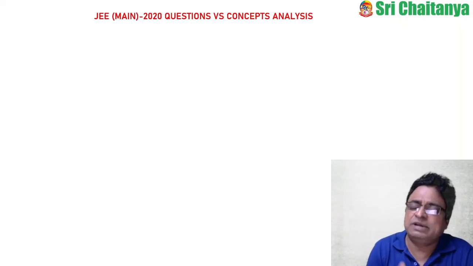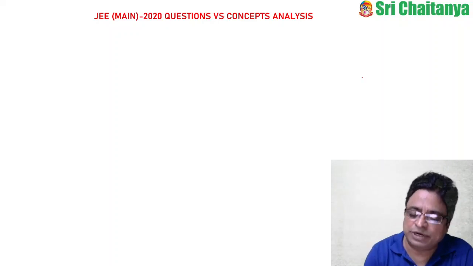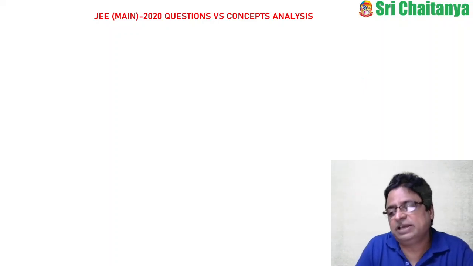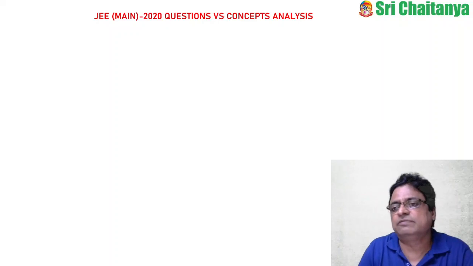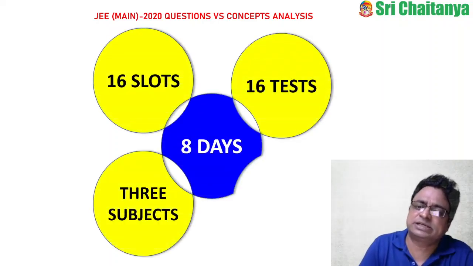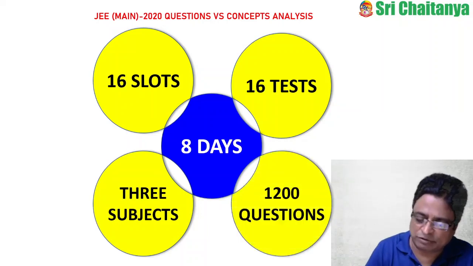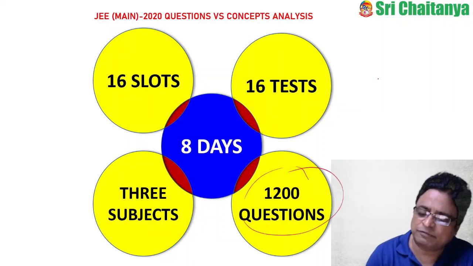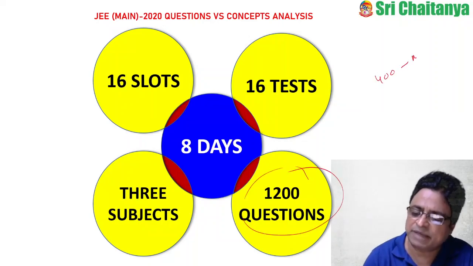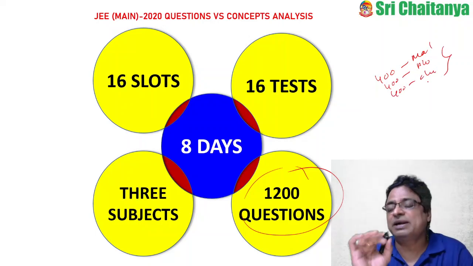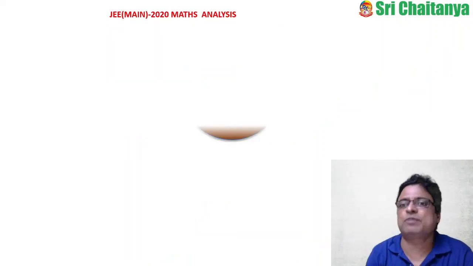Even in JEE Main 2020, the examination was conducted in the January session on 7th, 8th, 9th and in September on 2nd, 3rd, 4th, 5th, 6th. In total, 8 days, 16 slots, 16 tests, 3 subjects and 1200 questions. Of the 1200 questions, 400 are from mathematics, 400 from physics and 400 from chemistry. Today we are concentrating on the mathematics weightages and under which topics they are concentrating.